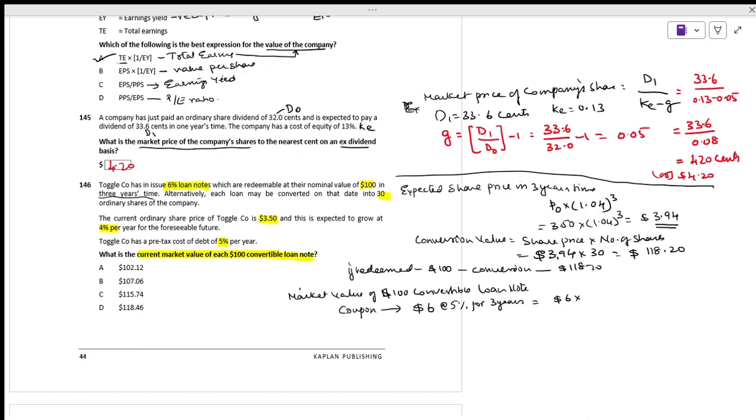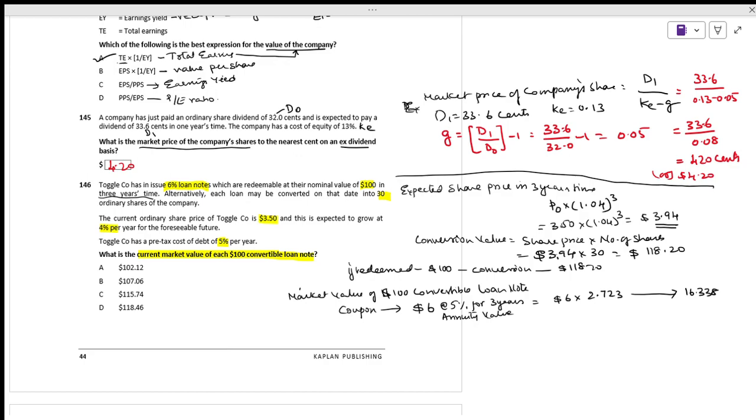If you take the annuity value table at the rate of 5% for 3 years, it comes to 2.723. So 6 times 2.723 will be 16.338.